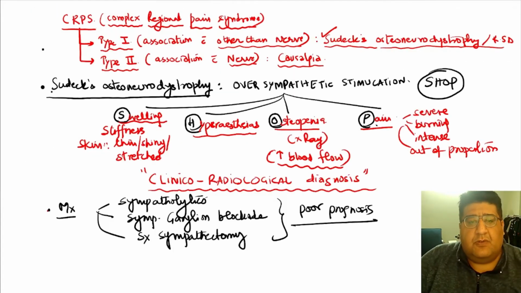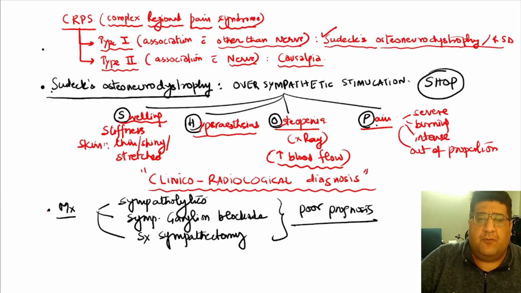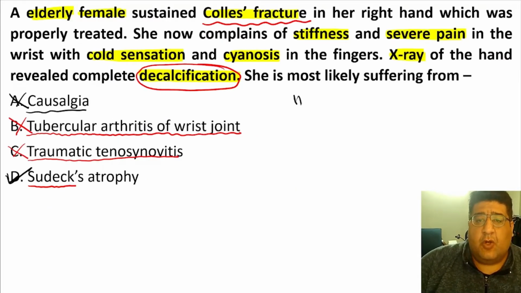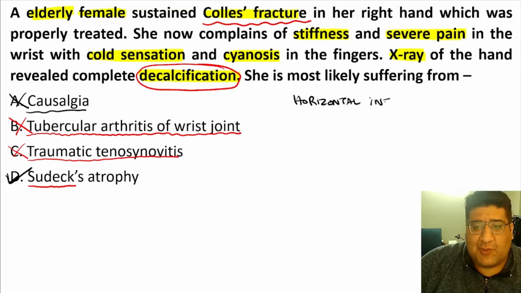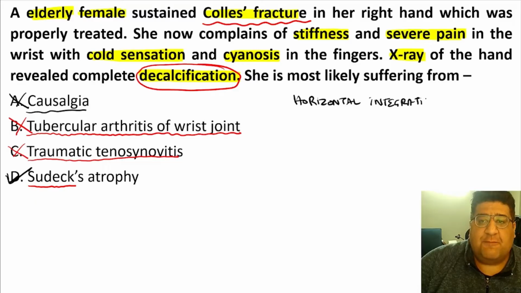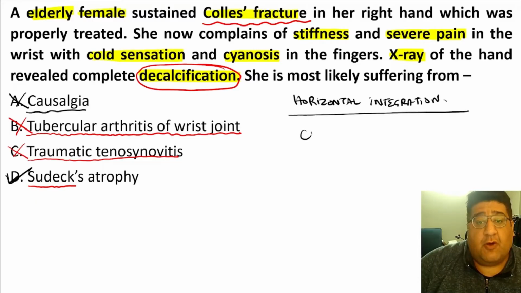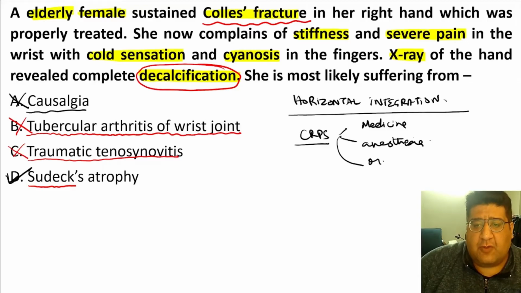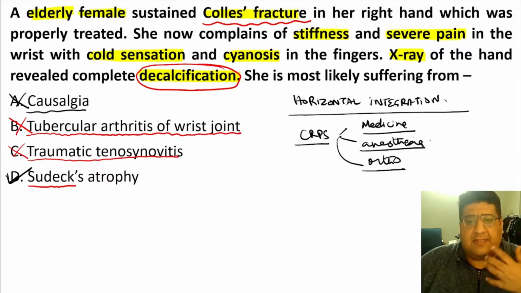This MCQ gives you an overview of what we call in my lectures horizontal integration. Why? Because this topic of CRPS is actually a topic of medicine. Honestly, it is also a topic of anesthesia, since it has pain. So how we have collaborated it with orthopedics in the form of Sudeck's dystrophy, that is something you have to do as a PG aspirant.